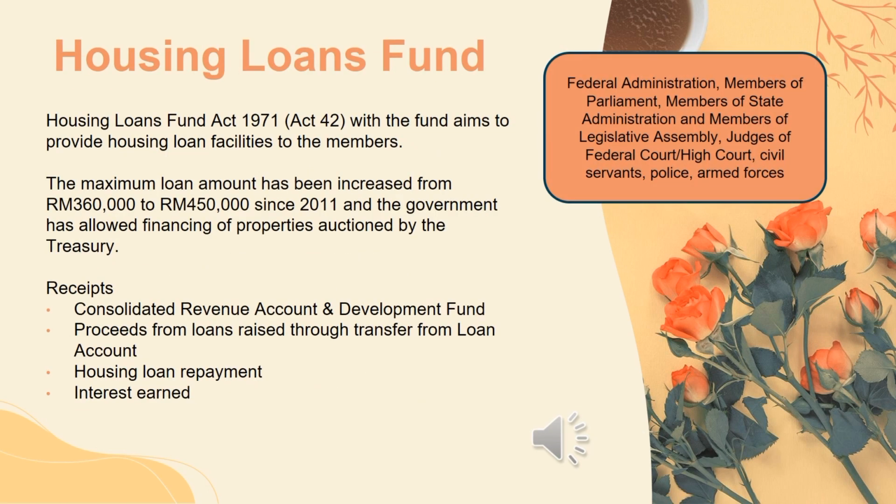Housing Loans Fund. The Government Housing Loan Scheme is financed by Housing Loan Fund in accordance with provisions of Housing Loan Fund Act 1971, Act 42, with the fund aiming to provide housing loan facilities to the members. Receipts of Housing Loans Fund come from Consolidated Revenue Account and Development Fund, proceeds from loans raised through transfer from loan account, housing loan repayments, and interest earned.